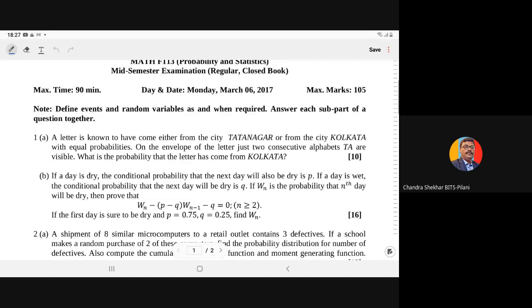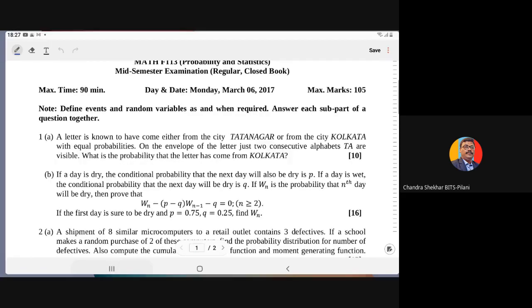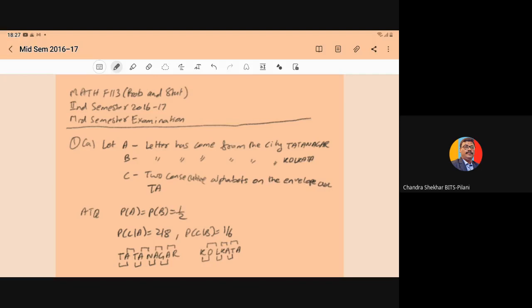A letter is known to have come either from the city Tatanagar or from the city Kolkata with equal probabilities. On the envelope of the letter, just two consecutive alphabets TA are visible. What is the probability that the letter has come from Kolkata? So it is a question of conditional probability. As I have told you in the lecture, we always have to first define the events and the random variable.